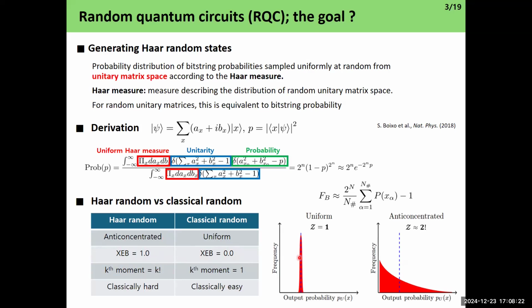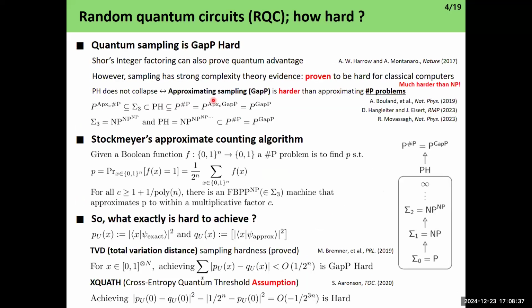It has to be K factorial if you give the exponential value. So long story short, Haar random states are different from classical random states, and that's the reason why we're using random quantum circuits, because it's different from classical random. Okay, then how hard are random quantum circuits?